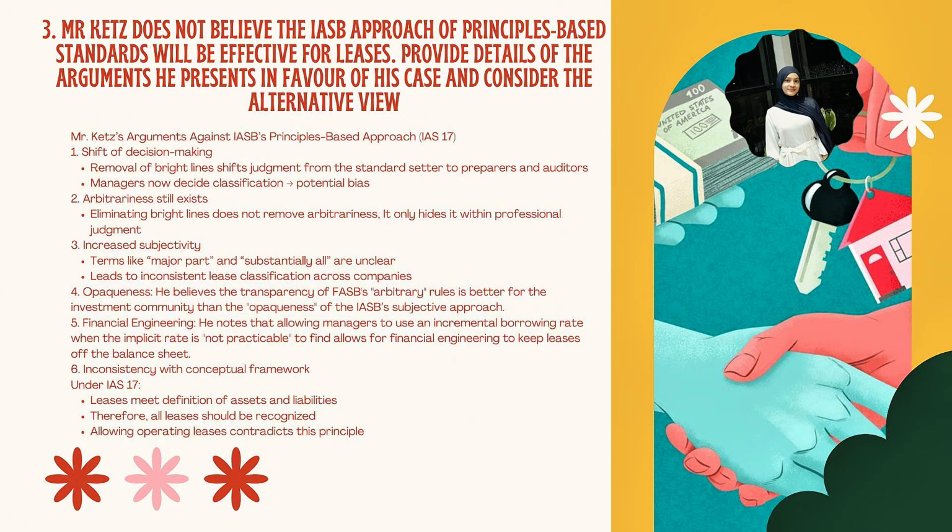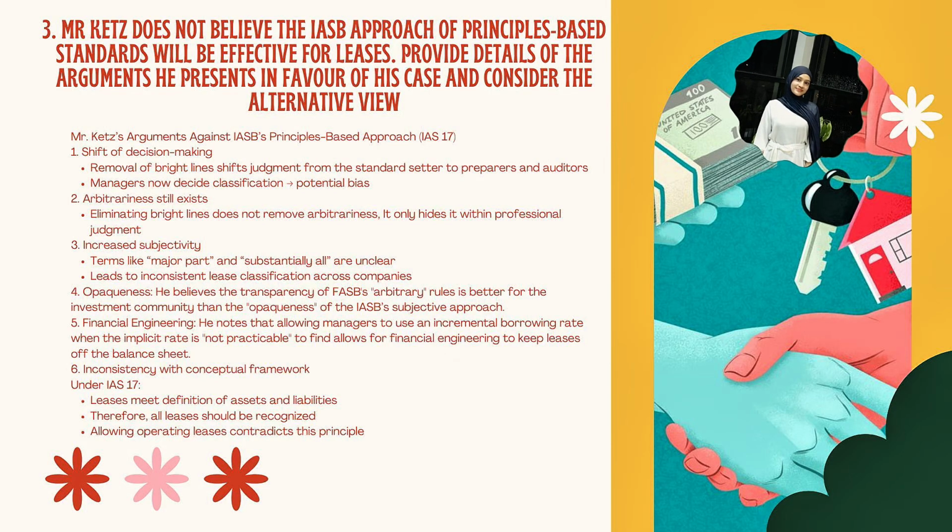Fifth, he raises concern about financial engineering. Managers may manipulate assumptions, such as using the incremental borrowing rate when the implicit rate is difficult to determine, in order to keep leases off the balance sheet. And finally, he points out the inconsistency with the conceptual framework. Under IAS 17, leases meet the definition of both assets and liabilities.